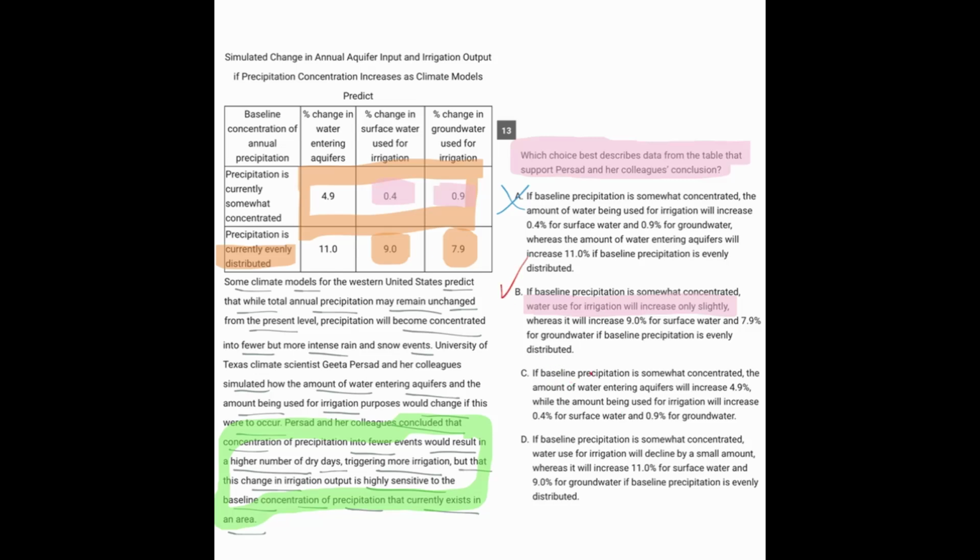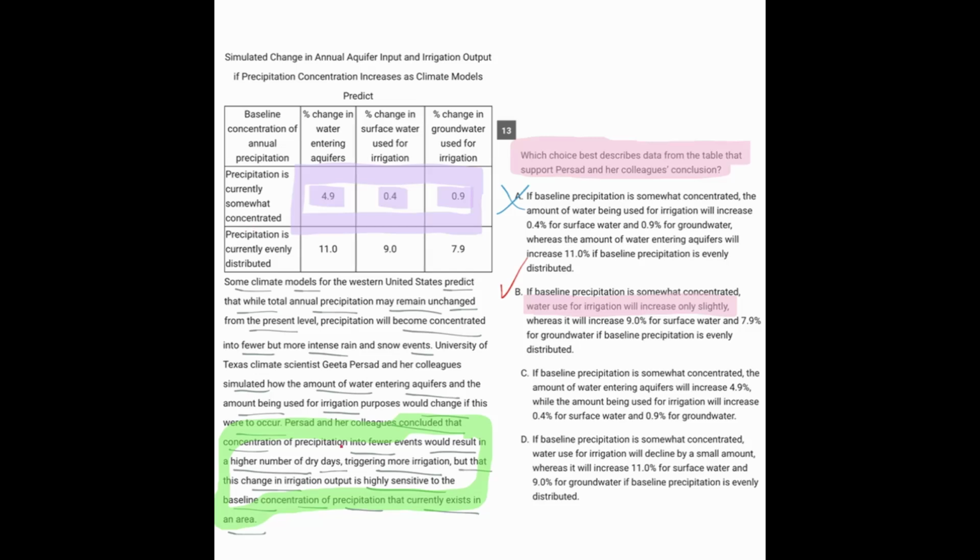C, if baseline precipitation is somewhat concentrated, so here we're seeing baseline is somewhat concentrated, that's this whole area here, the amount of water entering the aquifers will increase 4.9%. Okay, that's accurate. While the amount being used for irrigation will increase 0.4%, okay, for surface, and 0.9 for ground. Okay, great. That's all right, but there's no comparison because going back to the original statement, that's very difficult to understand.